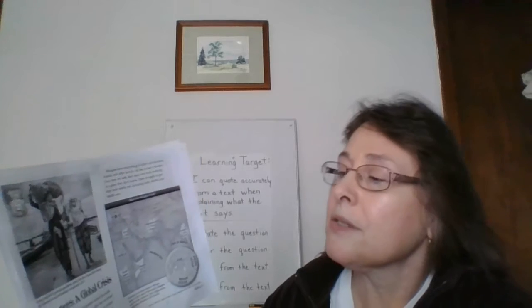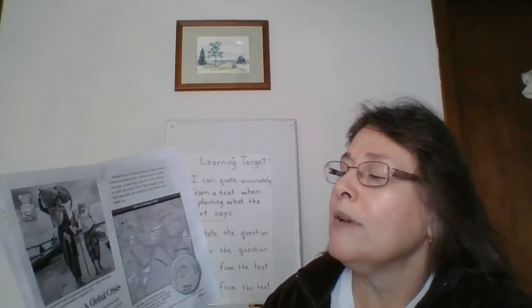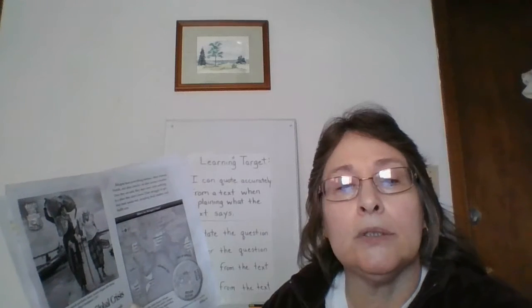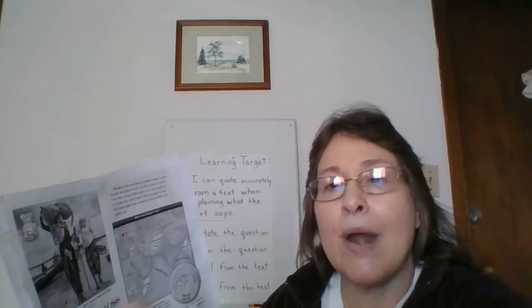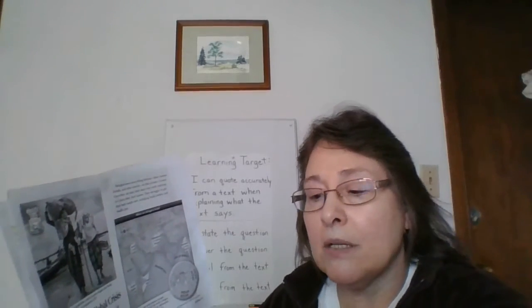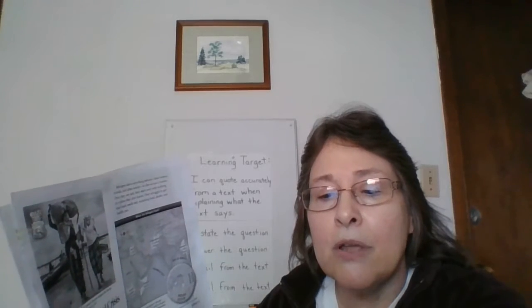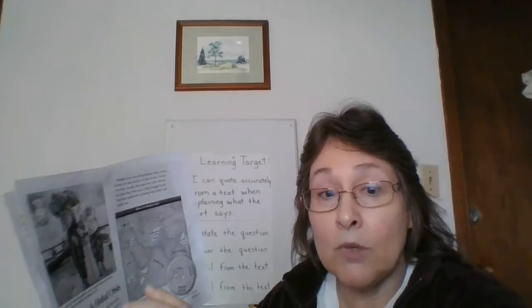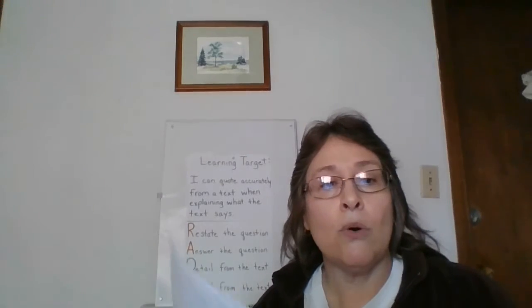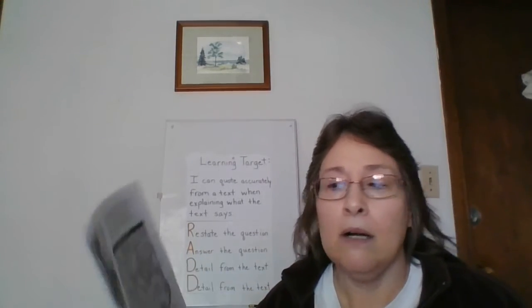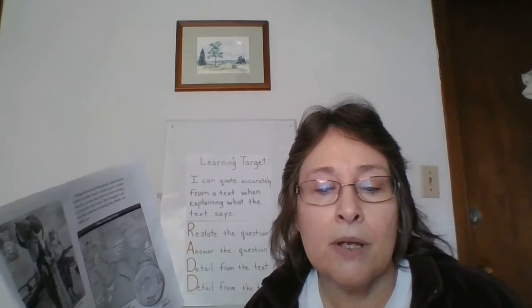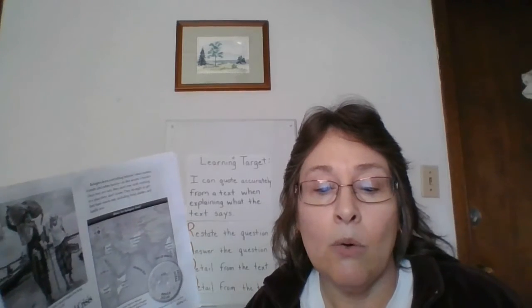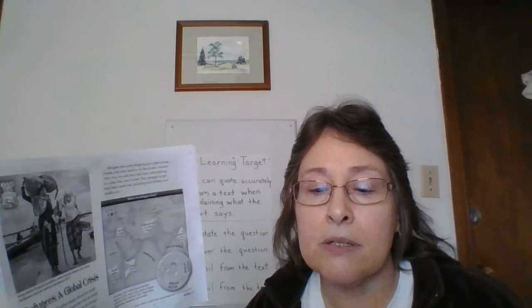Now, a global crisis. It also tells us that there's more than 25 million people around the world that are refugees. So global means that there's millions of people around the world. And a crisis means it's going to talk about the struggles, their problems, their difficulties when they leave their home. So the main idea of this whole text is that it's going to inform us about the many struggles or the many problems that refugees face around the world when they leave their home.